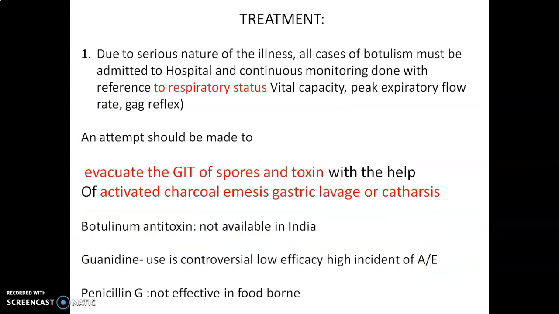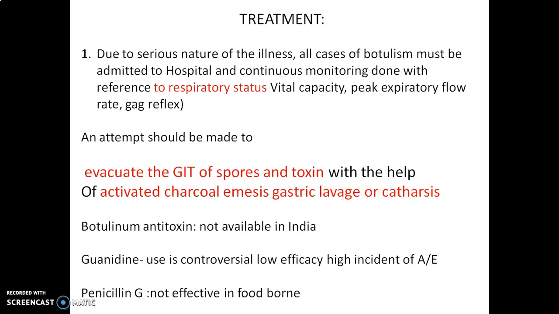Then coming to the treatment, some serious symptoms can also be observed, so the nature of the illness should be identified. If it is because of botulism, the patient should be admitted to the hospital and continuous monitoring of respiratory status should be done, because cholinergic inhibition can be observed.